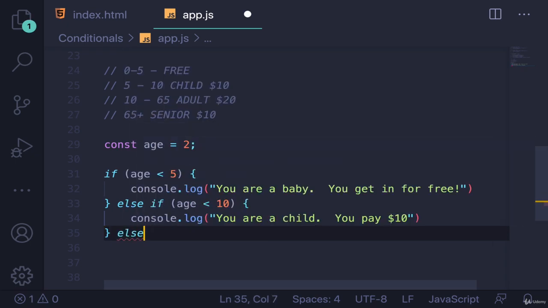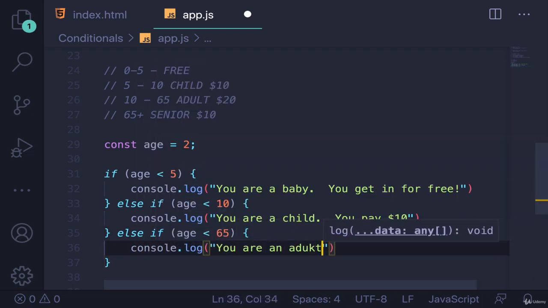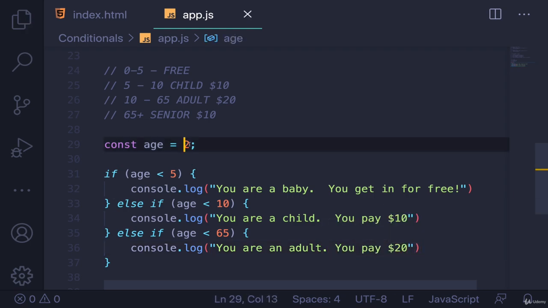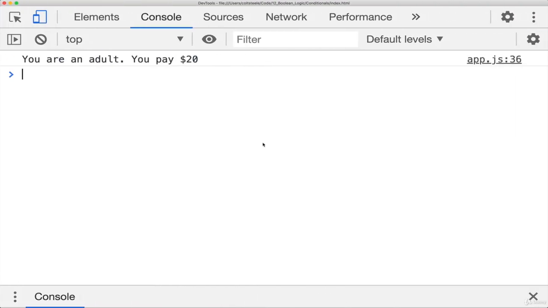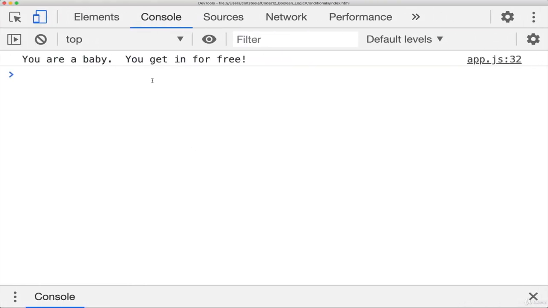Now I can add another one. Else if age is less than 65, console.log, you are an adult, you pay, and then what did I say? $20. Alrighty, so let's make this about 34 years old. Refresh, you are an adult, you pay 20. We go back to 3, you're a baby.